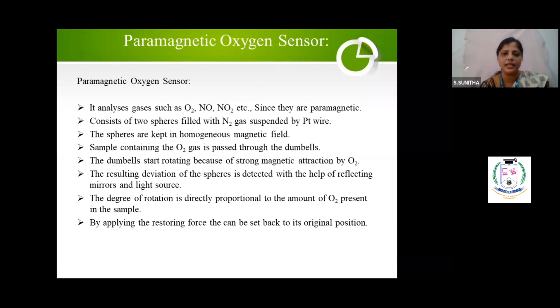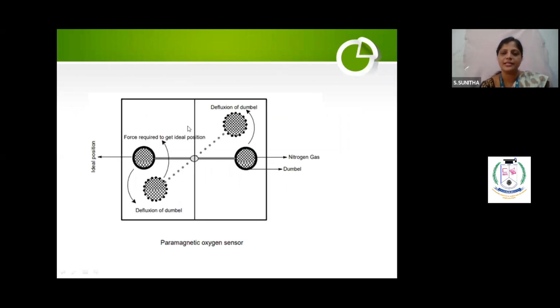That is what I have given here. The spheres are kept in a homogeneous magnetic field. Samples containing oxygen gas are passed through the dumbbells. The dumbbells start rotating because of strong magnetic attraction by oxygen. The resulting deviation of the spheres is detected with the help of reflecting mirrors and a light source. The degree of rotation is directly proportional to the amount of oxygen present in the sample. By applying a restoring force, you can set the dumbbell back to its original position. Hence, it is called the paramagnetic oxygen sensor.